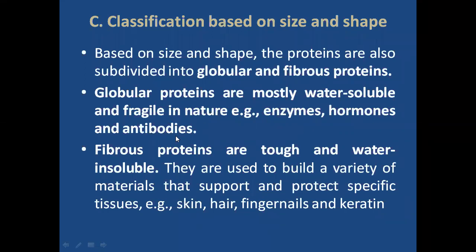These are globular proteins. The fibrous proteins are tough and water insoluble. Since they are fibrous, they are used to build a variety of materials that support and protect specific tissue. Examples: skin, hair, fingernails, and keratin. So these are fibrous proteins, right?